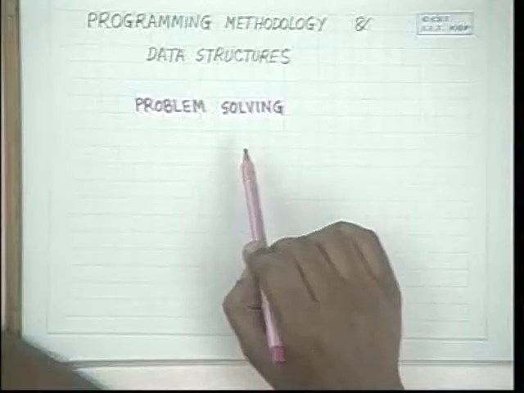and it requires a lot of issues other than pure programming. The first aspect about problem solving is that when a problem is expressed in the English language, find the maximum of n numbers, there are no steps told to you that these are the steps you have to follow to find the maximum of n numbers. Then why does the question of steps come in? The question of steps comes in because of the architecture of the computer itself.